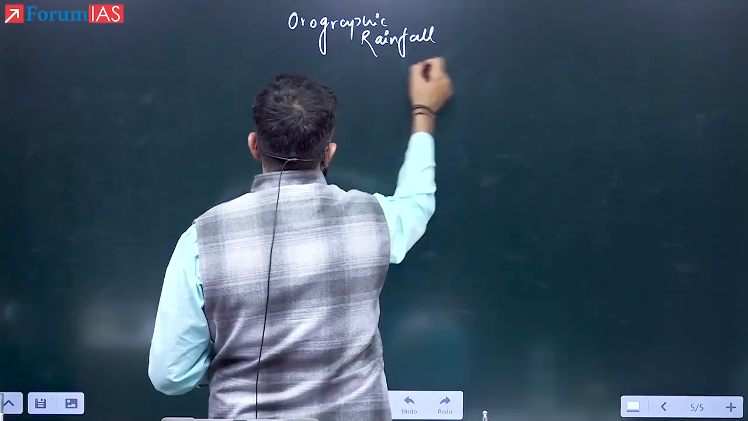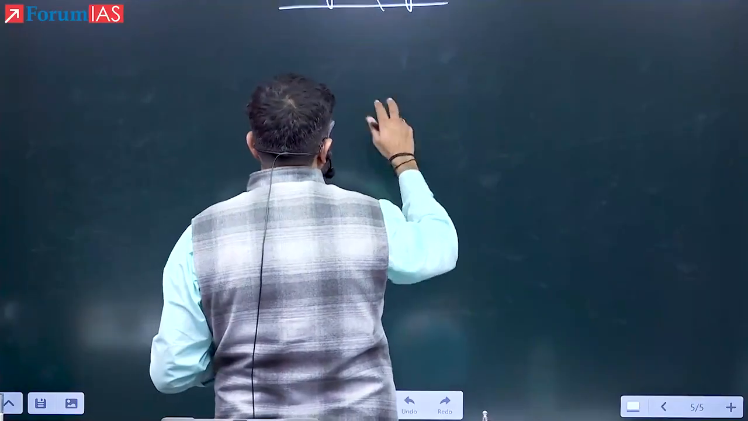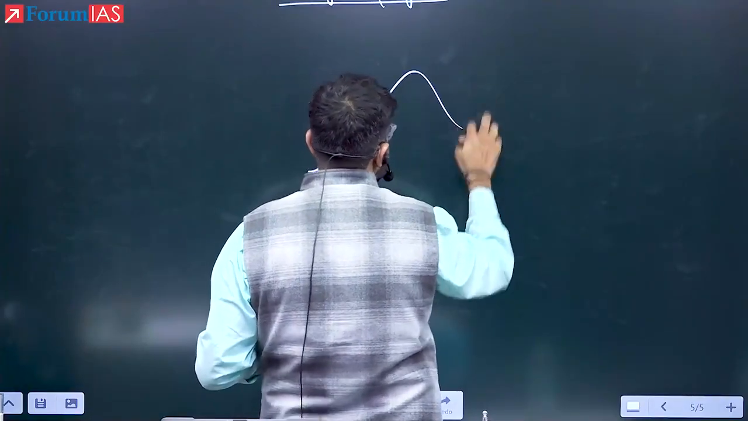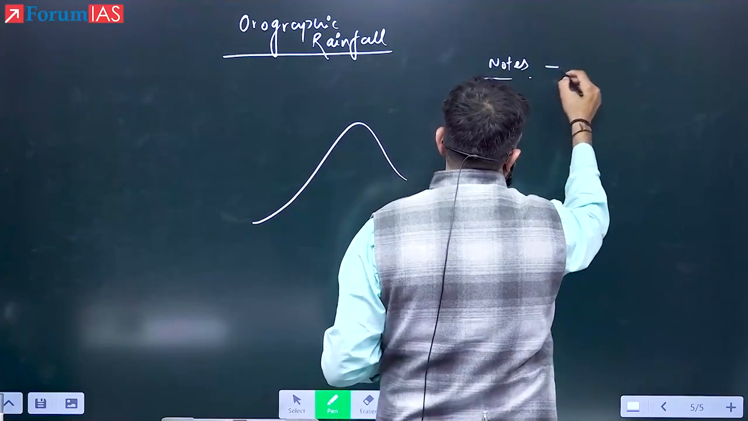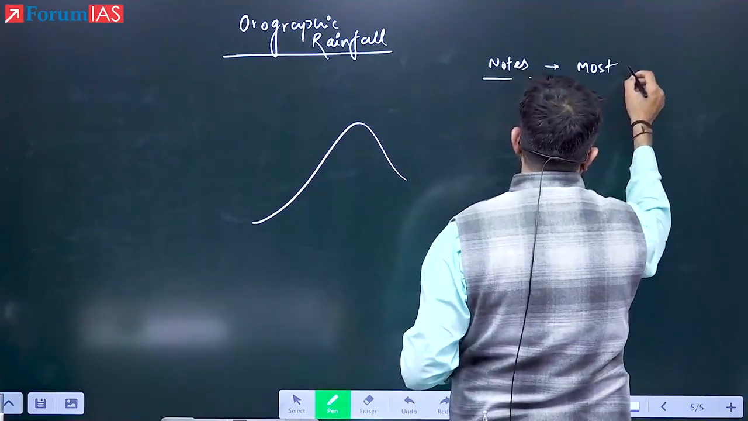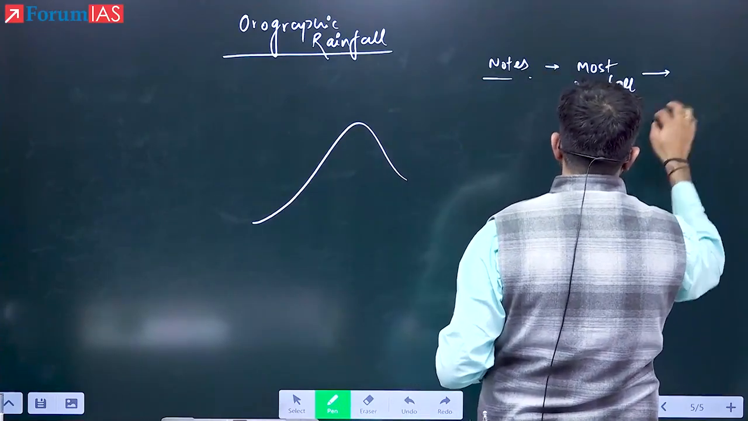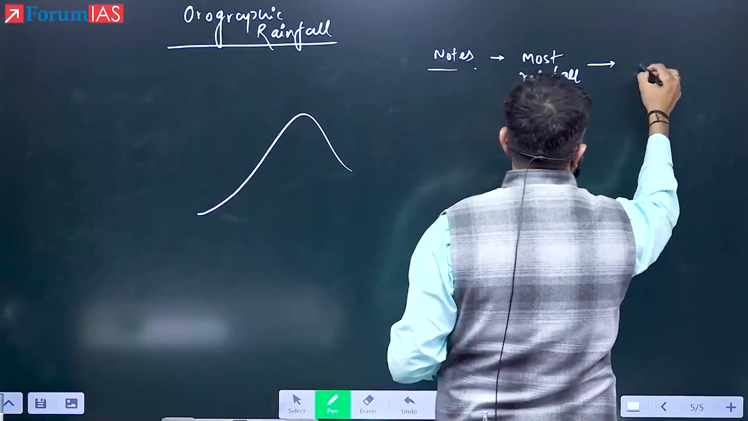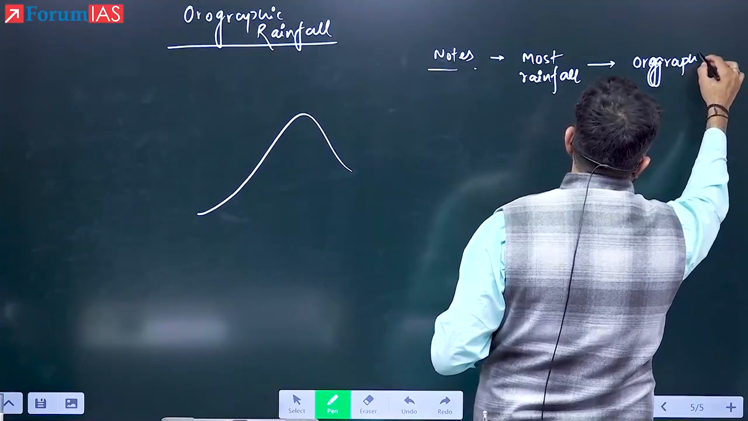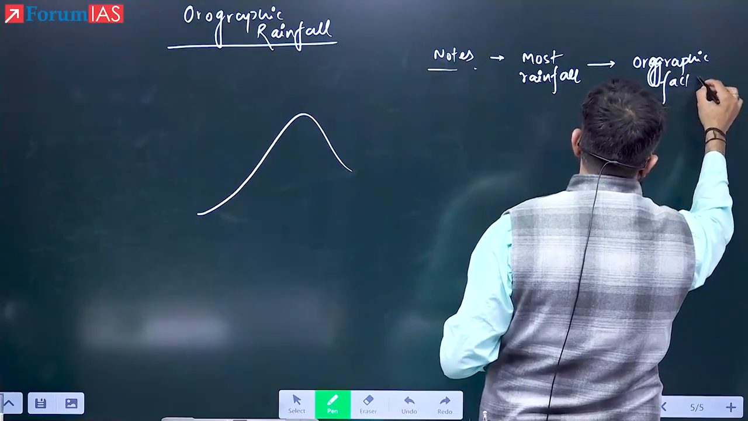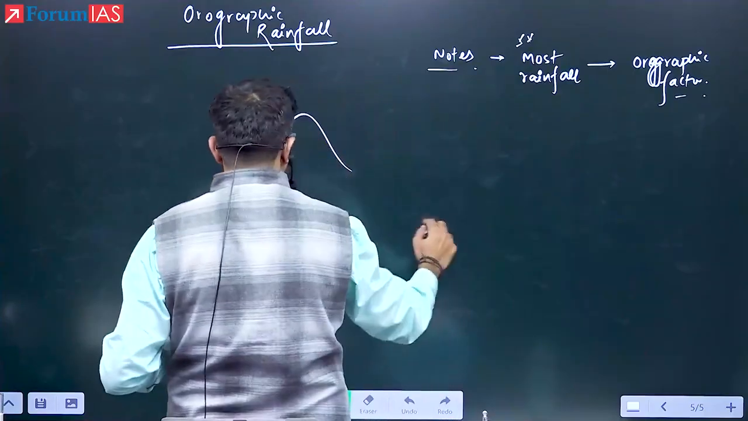Orographic rainfall. So what will happen in this kind of rainfall? See here. The first note I'm writing here: most rainfall occurring across the world, it is caused by what? It is caused by the orographic factor. Number one, this is important. Most of the rainfall occurring across the world is caused by the orographic factor.